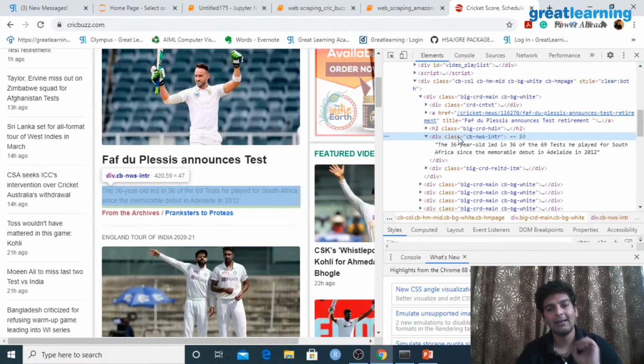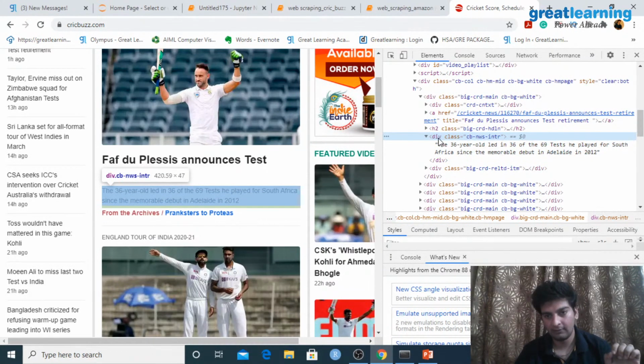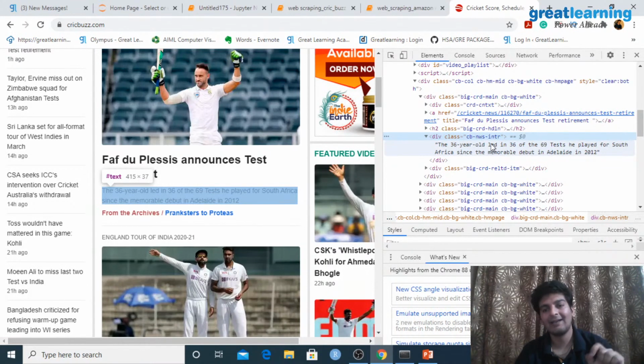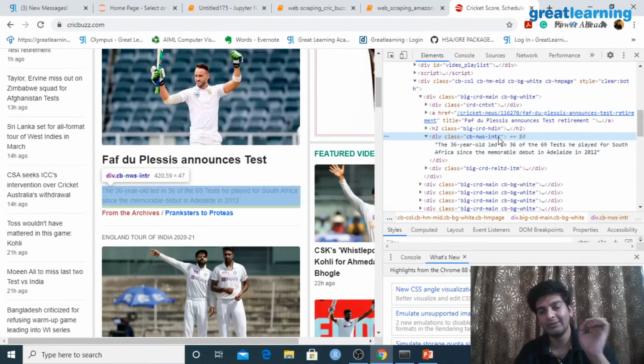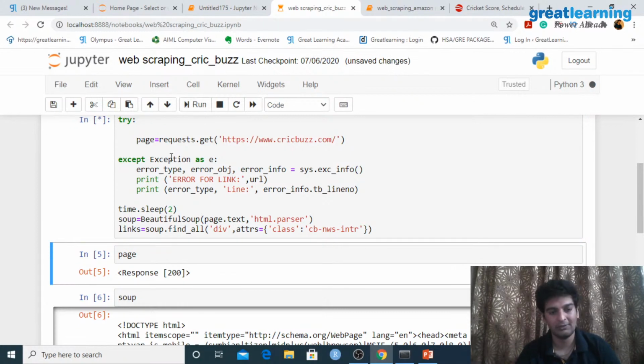What I want is all of the text which is present within the division tag that has a specific class name. The class name is CB News Intro, and that is exactly what I have given over here. So from all of these HTML tags, I want to find all of the division tags, and from those division tags specifically, the class has to be CB News Intro, and I'll extract all of them and store them in this links object.